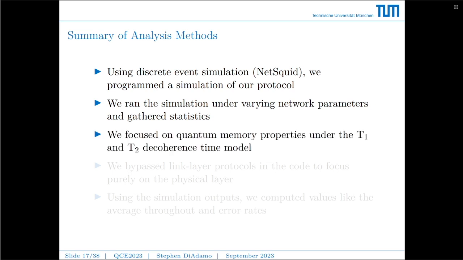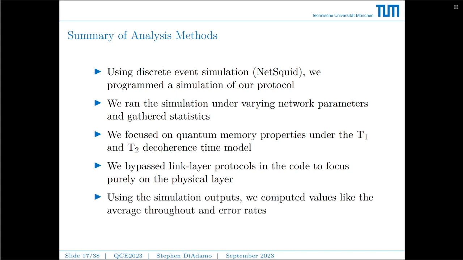We focused on the quantum memory properties in this analysis to see how the memory affects the communication rates and the error rates. For now, we want to focus on the absolute best rates we can achieve. So we ignored the link layer protocol, which would need additional communication steps to synchronize the users, but we focus on the physical layer, which is the best case scenario, as there's no additional communication overhead. We bypass that using simulation. Then, using the simulation outputs, we compute values like the average throughput and the error rates.